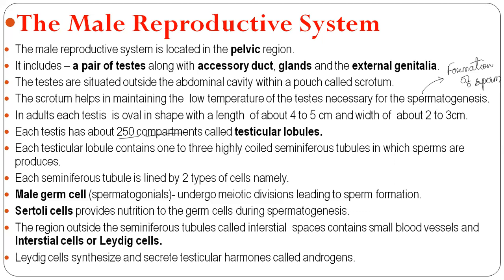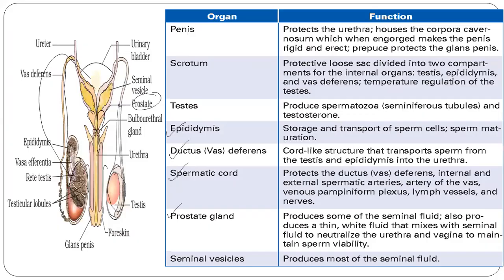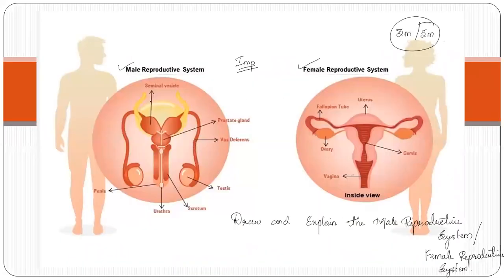Each testis has about how many compartments? 250 compartments, and they are known as testicular lobules. What are they known as? They are known as testicular lobules. Each testicular lobule contains 1 to 3 highly coiled seminiferous tubules in which sperms are produced. We will study the seminiferous tubule in the next class, but you need to remember how it looks. This is the seminiferous tubule. They are highly coiled, and inside this, the sperms develop. So this is about the male reproductive system which we studied today.